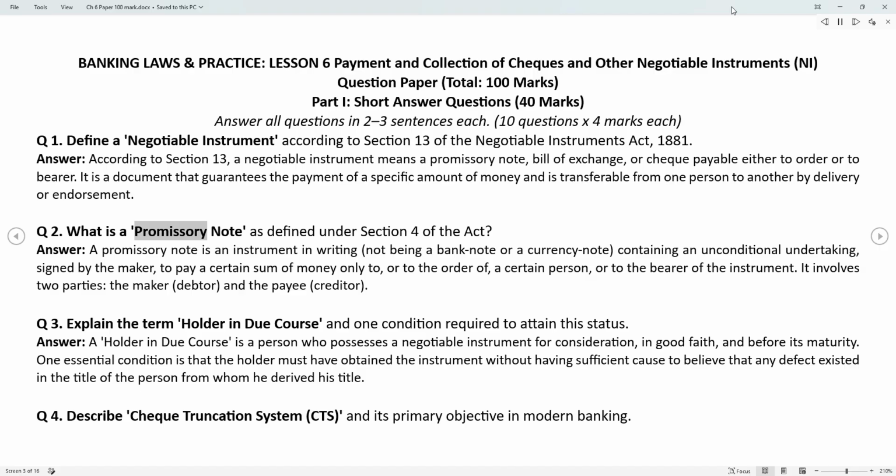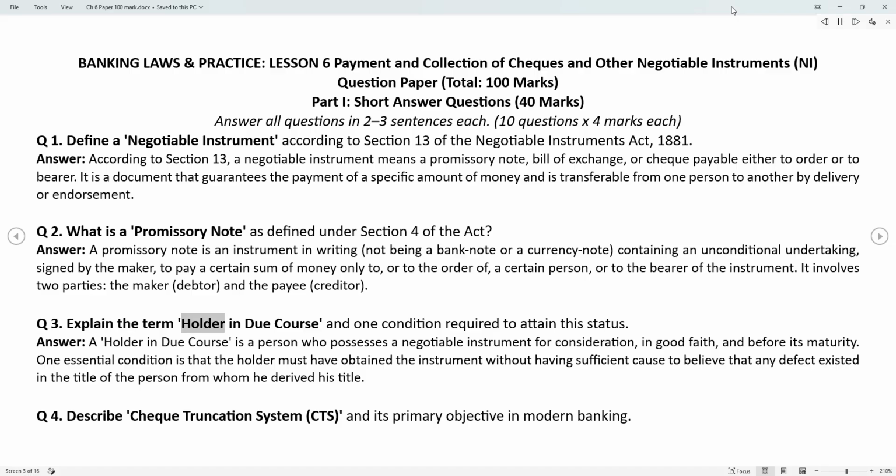Q2. What is a promissory note, as defined under Section 4 of the Act? Answer. A promissory note is an instrument in writing, not being a banknote or a currency note, containing an unconditional undertaking, signed by the maker, to pay a certain sum of money only to, or to the order of, a certain person, or to the bearer of the instrument. It involves two parties, the maker, debtor, and the payee, creditor.